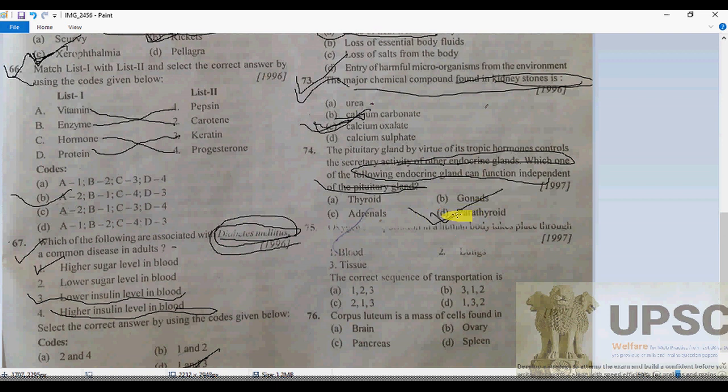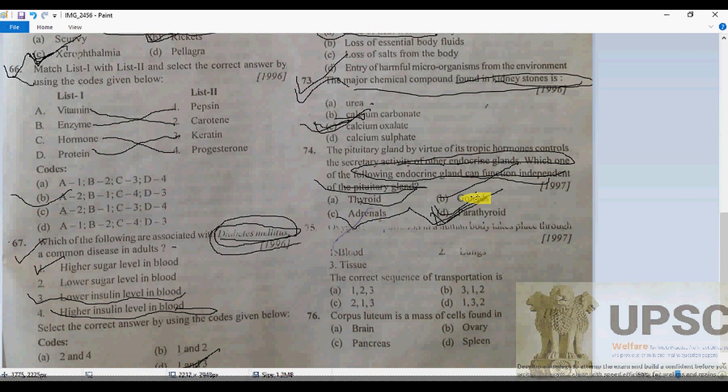The question asks which functions independently, meaning not controlled. Of course the thyroid is controlled by the pituitary, the adrenal also, and the gonads also. So here D will be the correct answer. Parathyroid, the parathyroid gland is not controlled by it.